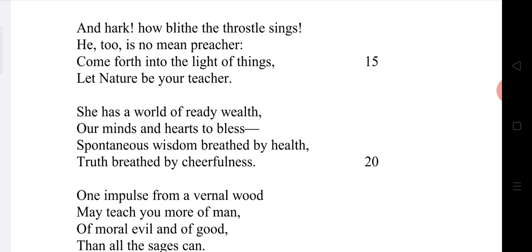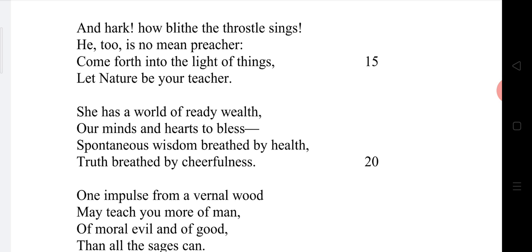He made a promise. Yes, it's my strong oath. It's my promise that you can grab a lot of wisdom when you listen to the melodious, sweet music of the woodland bird, he said. And when we go to the next stanza: And hark, how blithe the throstle sings. He too is no mean preacher. Come forth into the light of things. Let nature be your teacher.